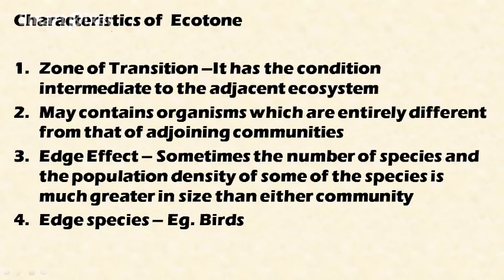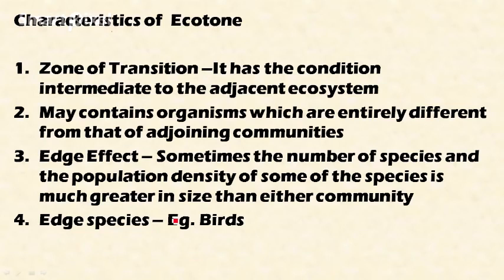Okay, what are the characteristics of ecotone? There are certain characteristics. This is a zone of transition. It has conditions intermediate to the adjacent ecosystems. Okay, it has intermediate characteristics. And another thing is, it may contain organisms which are entirely different from those of the adjoining communities. For example, a mangrove ecosystem can contain organisms and living things which are entirely different from the forest ecosystem and the river ecosystem. So this is a speciality of the ecotone.